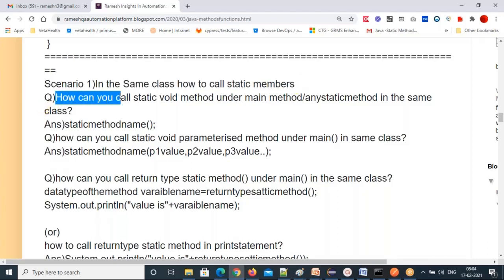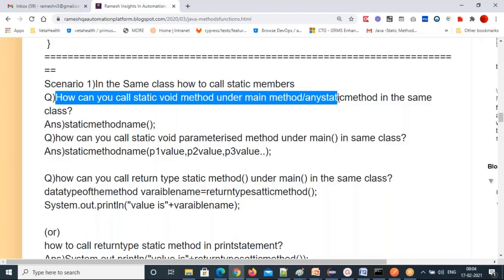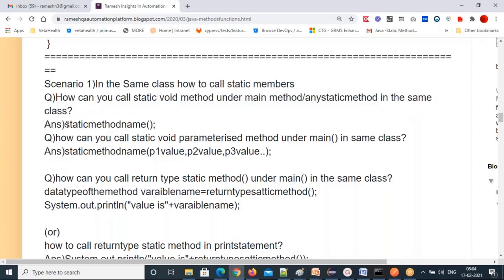See that. How can you call a static void method under the main method or any other static method in the same class? Basically, one static method, how can you call it in another static method in the same class? That's the question. The answer is: directly call the static method name, parenthesis, semicolon. That's the answer. See, question and answer I have given.